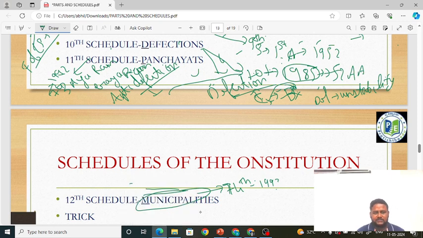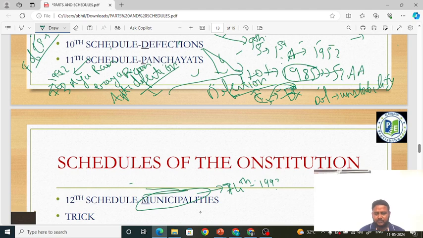How many subjects does the panchayat list have? How many do municipalities have? We are going to learn in detail when we study panchayats and municipalities separately, that is, when we study local self-government. First we will learn union government, then state government, and then local self-government. Similarly, first we will learn president and vice president, and then also governor.